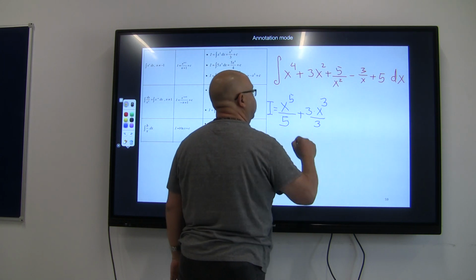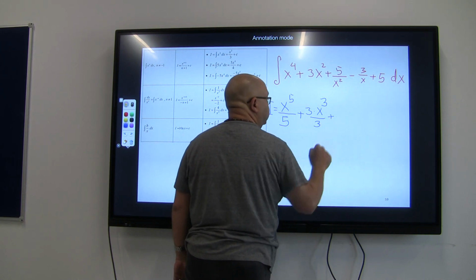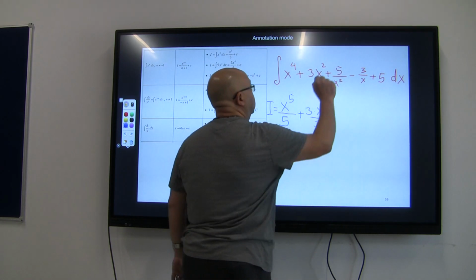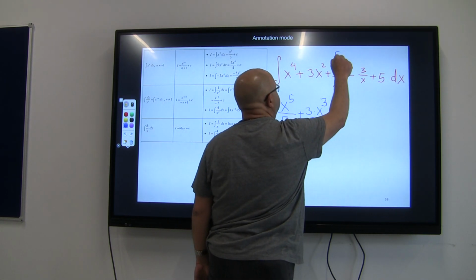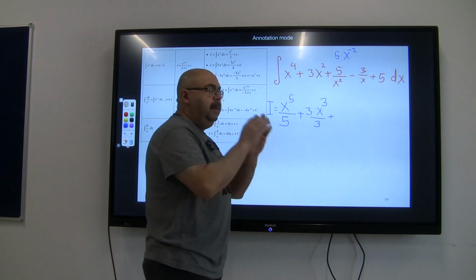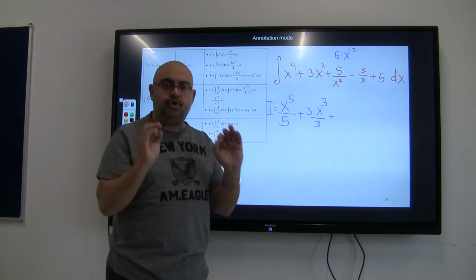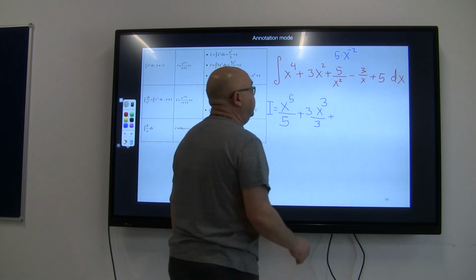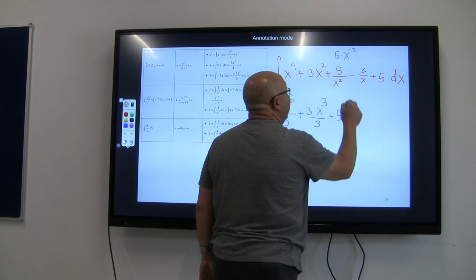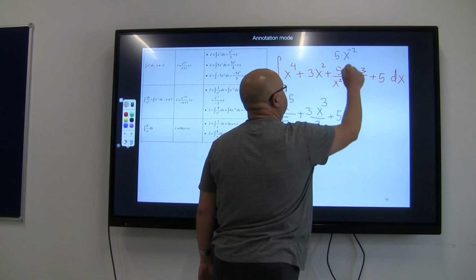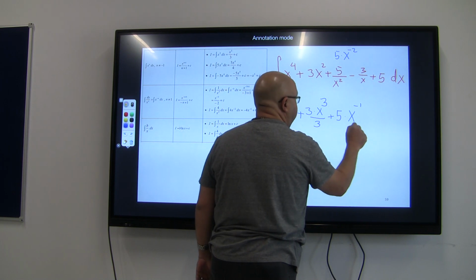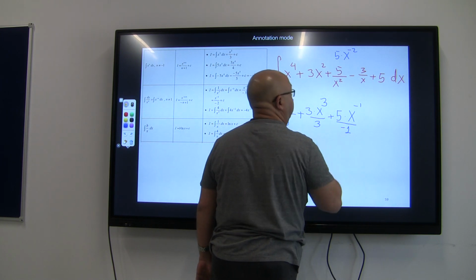If I go to the other part of this problem, which is going to be plus, first of all, let me adjust this function. So I'm going to write it like 5 times x to the power of negative 2. Applying the same rule, it's going to be 5 times x, add 1 to the existing power. Negative 2 plus 1 is negative 1, divided by the new power, which is negative 1.